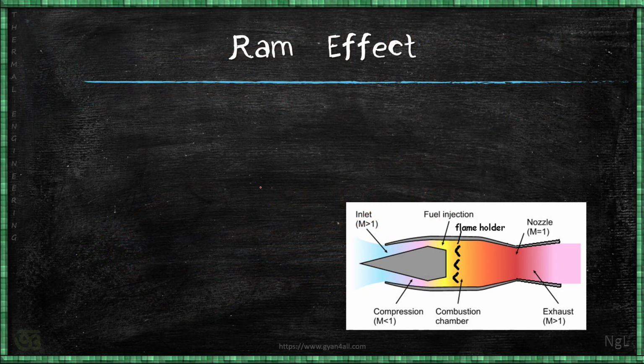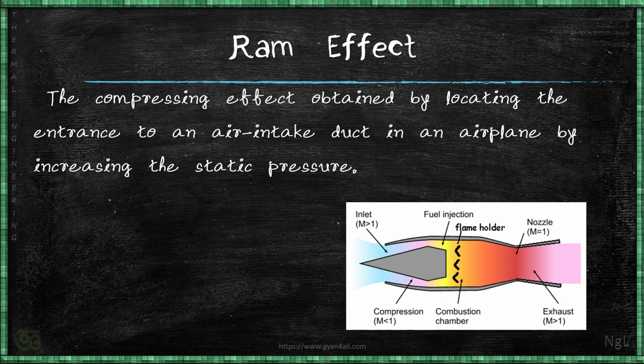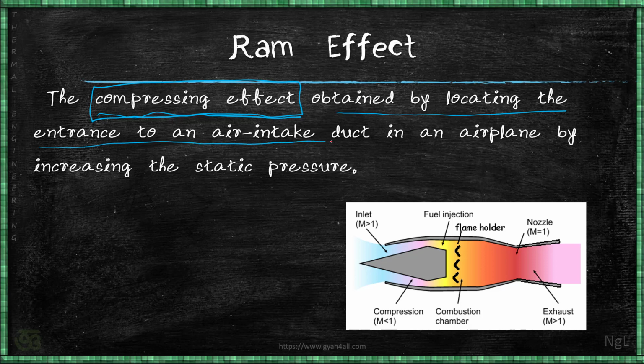Now, what is the ram effect? If we try to define the ram effect, it is the compressing effect. What does a ram effect give us? It gives us compressed air. How is it obtained? It is obtained by locating the entrance to an air intake duct. So this is the duct in the ramjet. This duct gives that effect, and this is generally in an aeroplane.